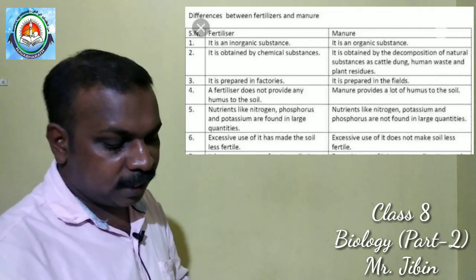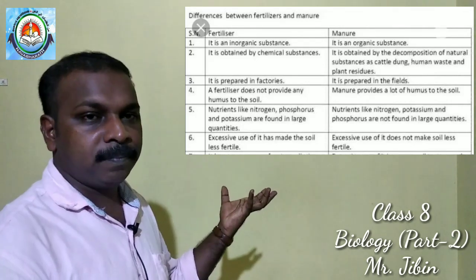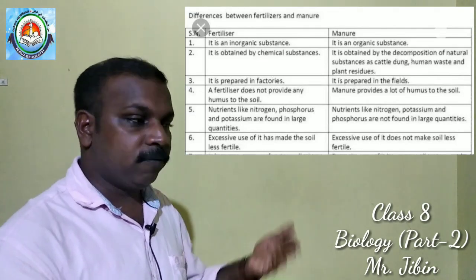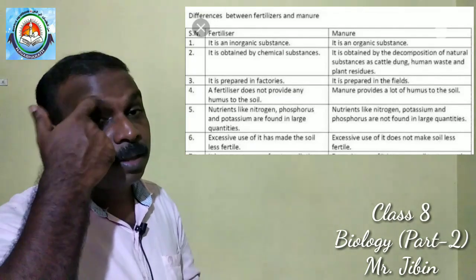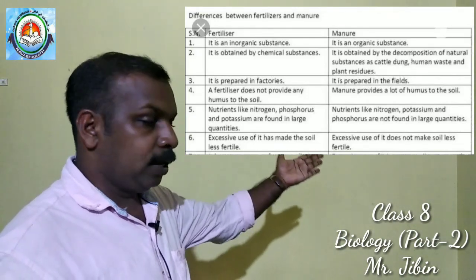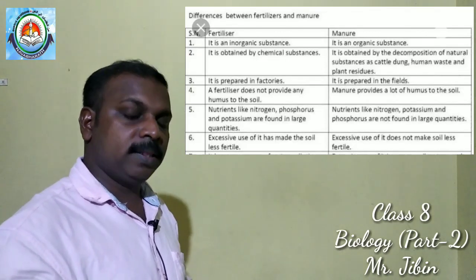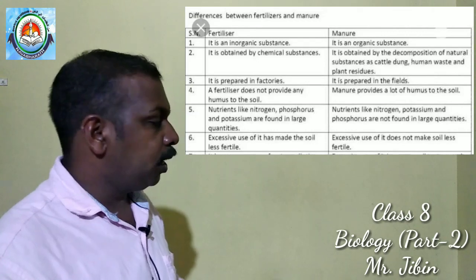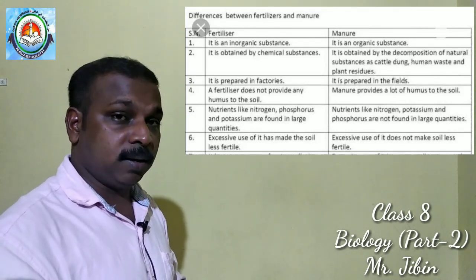Next point, the cost. Manure is not at all costly because the farmer can prepare it from his own field, but fertilizers are very costly. Now we will see the examples. Manure examples: sun hemp, cow dung.